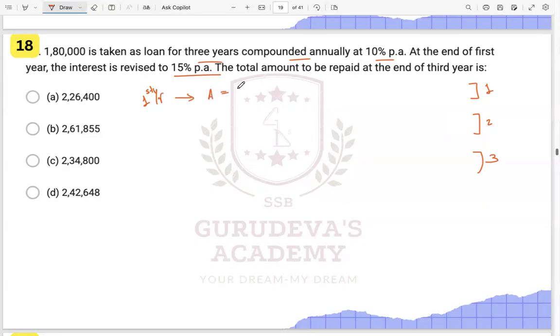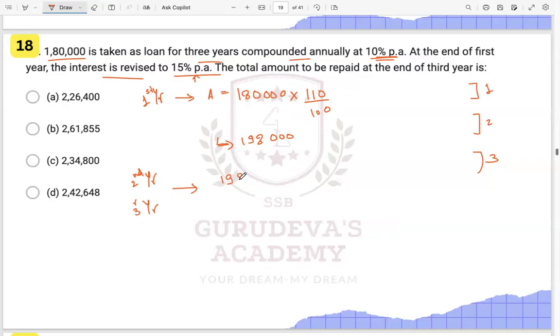Amount will be equal to 180,000 times, for the first year at 10%, 110 by 100. So this particular value will come as 198,000. Then it says at the end of the first year, the interest was revised to 15%. Now on this particular value we will have 15%, right? So in the second year and also the third year, we will be having a revised rate of 15%.